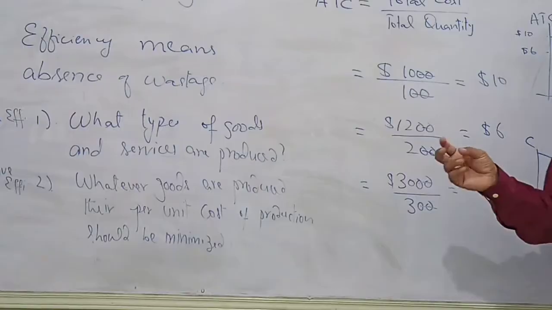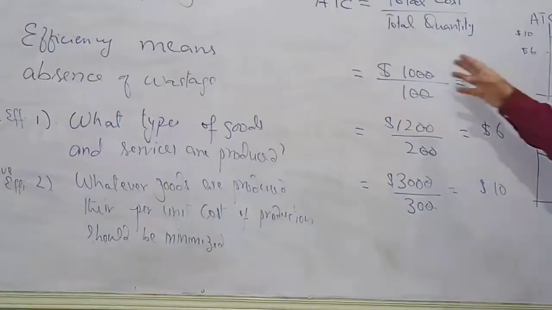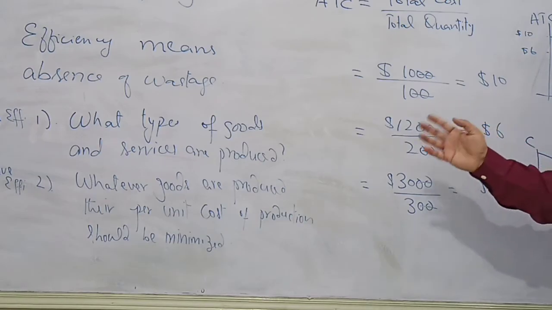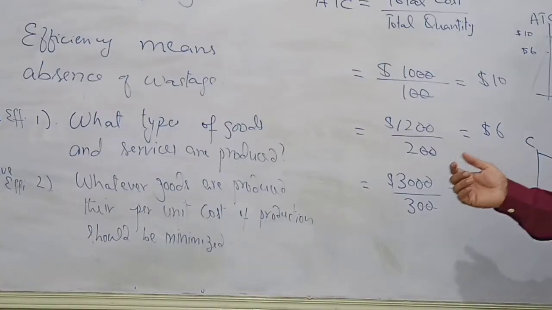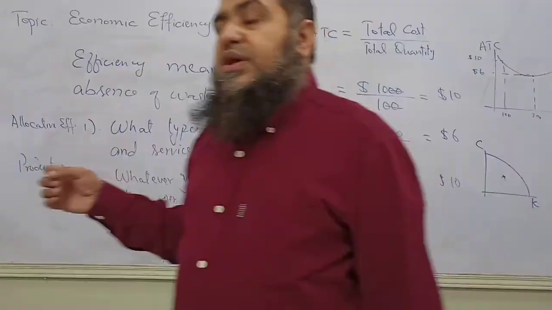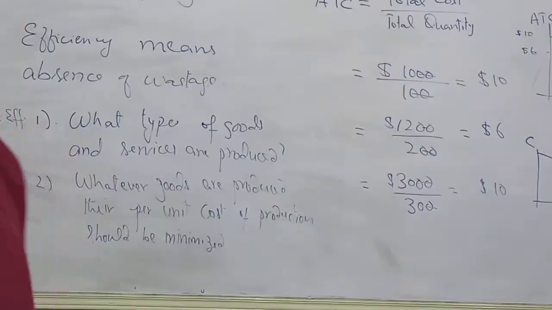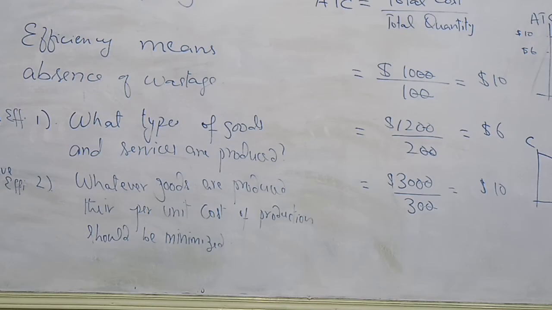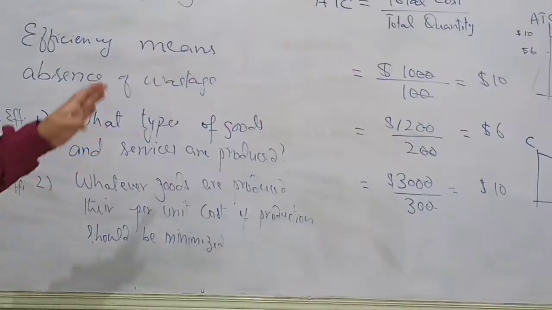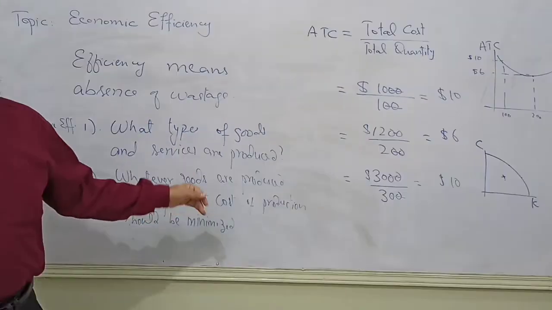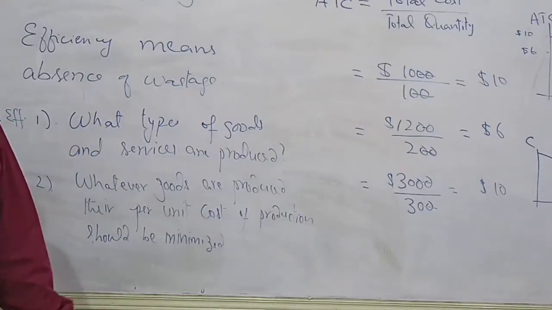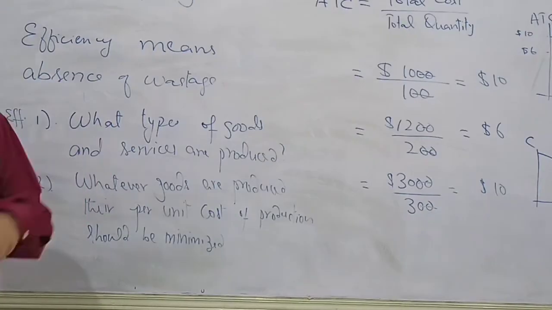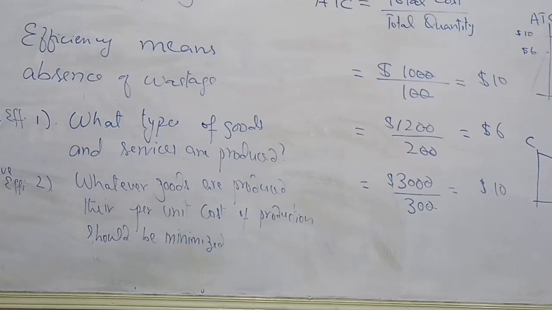Alright. So we have analyzed a little bit of our knowledge about productive efficiency. We haven't analyzed allocative efficiency yet, and we have also applied our knowledge by giving certain examples of how to explain allocative efficiency and productive efficiency. These were the objectives of this lesson. I think they have more or less been achieved, and tomorrow we will continue the same thing. Okay, so be present. Thank you.